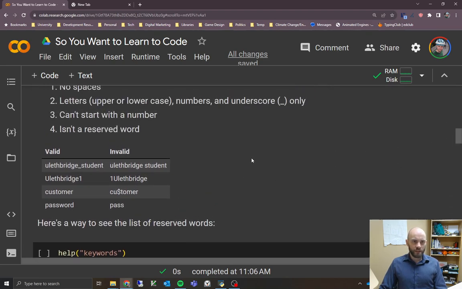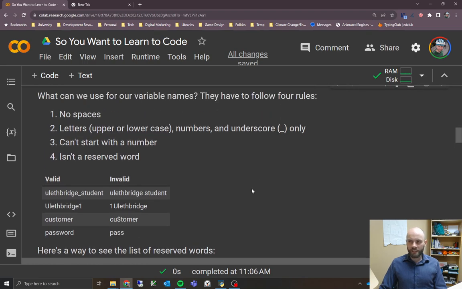Here are some examples, and I'll leave that on the screen so you can see, of valid and invalid variable names. This first one is valid. Lethbridge underscore student is fine because we're just using letters and underscores. This one, however, is not okay because it has a space in it. That will not work. Python will throw an error message if you try to do that. Second example, we have uppercase letters, which is fine. It's got a number in it, which is fine because it's not at the very beginning. This one will not work, though, because it's got a number at the very beginning. So it can't start with a number.